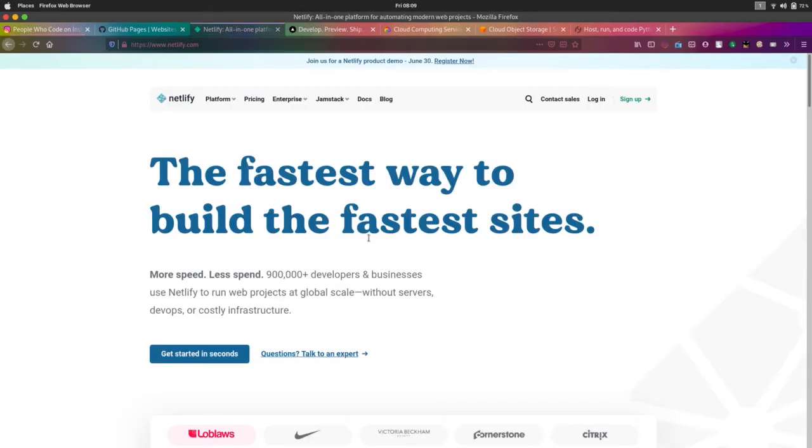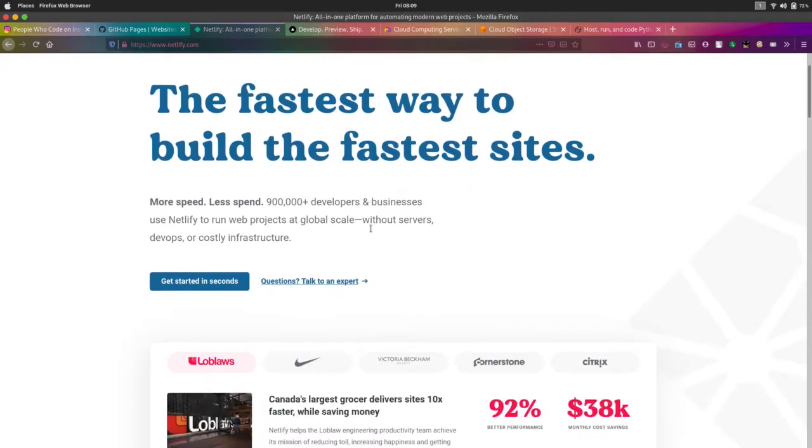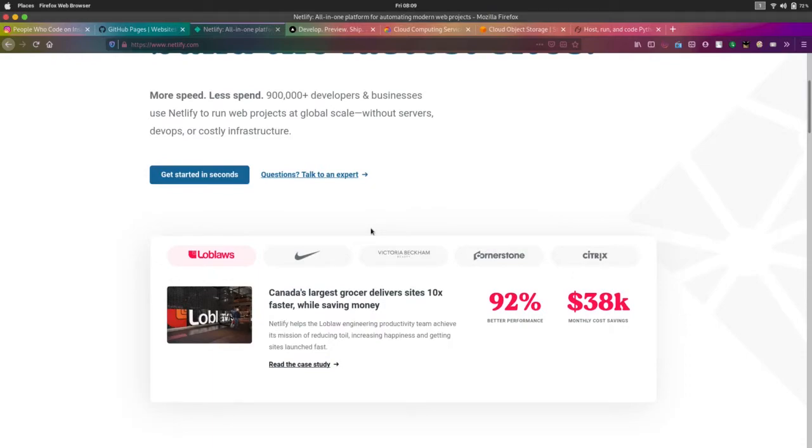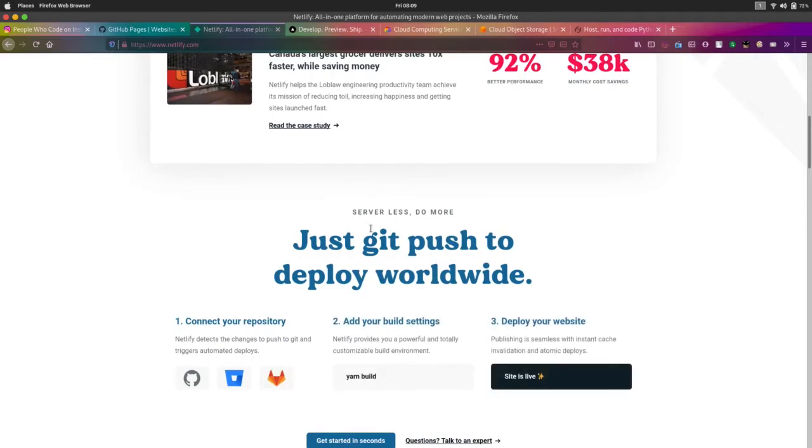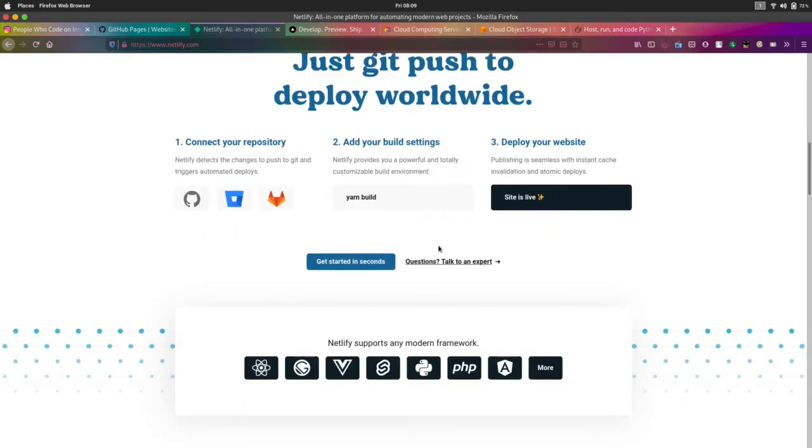Okay, so next on our list is Netlify. Netlify is a simple one. You can use it for hosting websites from simple to advanced. It's like Google Cloud and Amazon. It also supports Docker and things like that. Here's how you need to connect your GitHub repository.